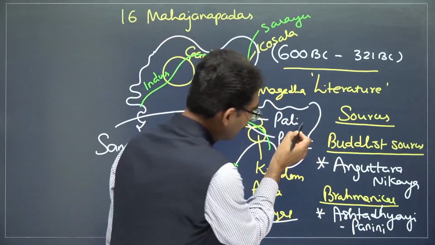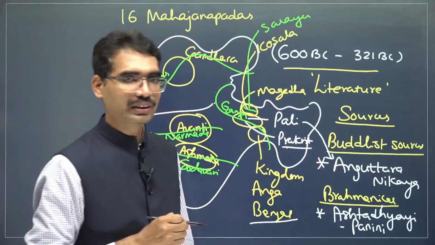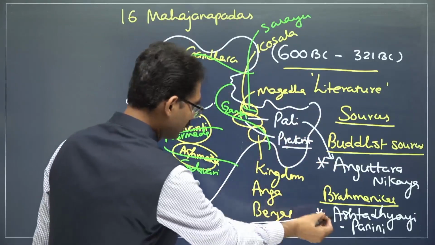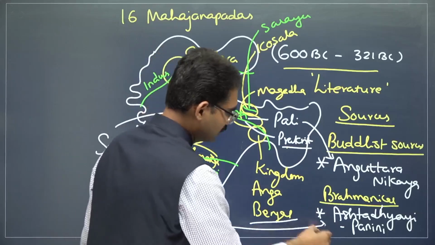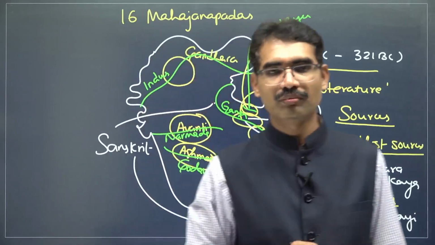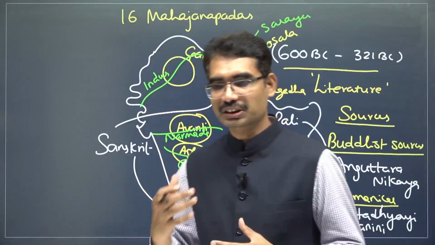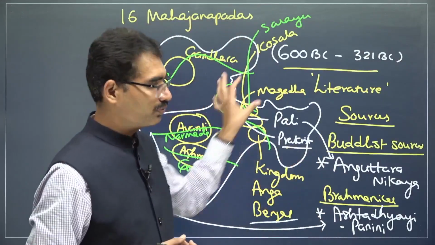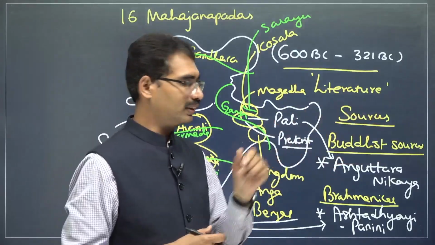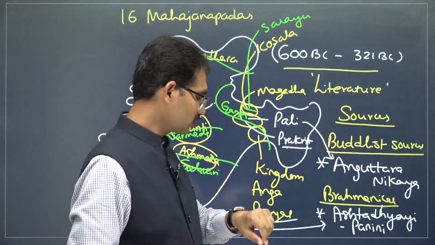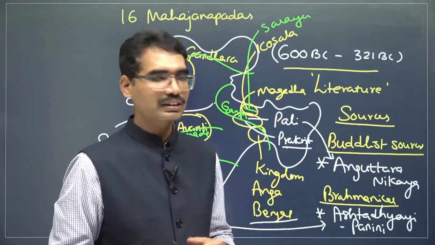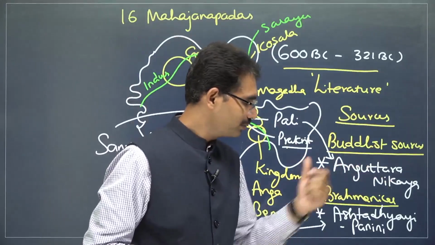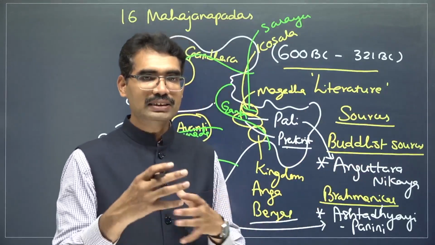The Anguttara Nikaya is written in this language, and Ashtadhyayi is written in this language. Getting this? What our ancestors were speaking. What are our sources? Already you got 3-4 prelims questions. Be very careful with this. What is the Buddhist source from which we know about Mahajanapadas? Anguttara Nikaya. What is the Sanskrit book source?